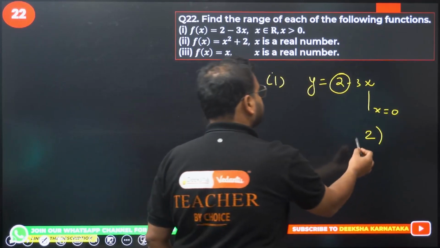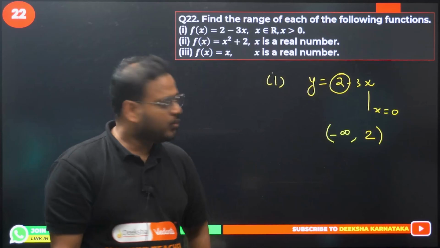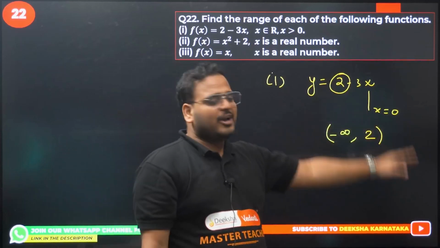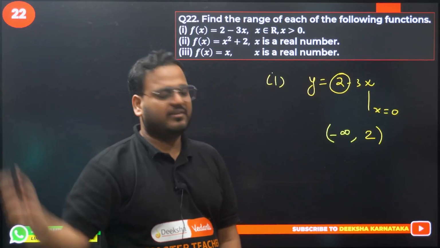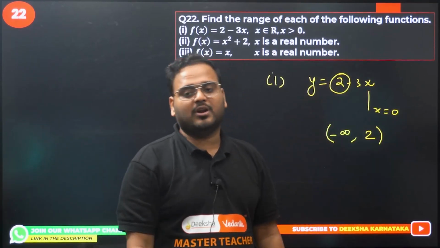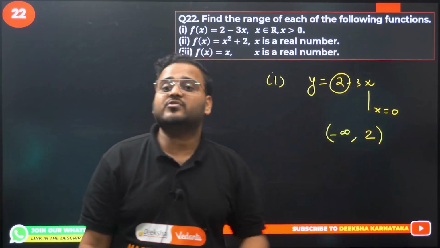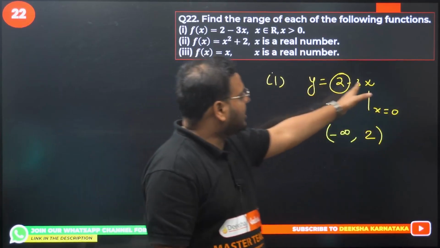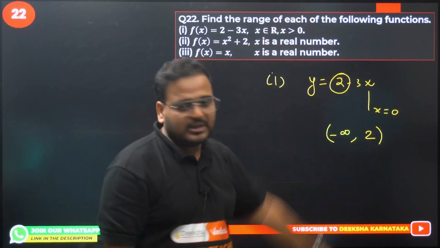What about this? If you take any value x more than 0, 1, 2, 3, 4, 5, what happens to this expression? It keeps coming down. 2 minus 3 into 1, how much is that? Minus 1. If you keep making the x value bigger and bigger, the value of y comes down and down.